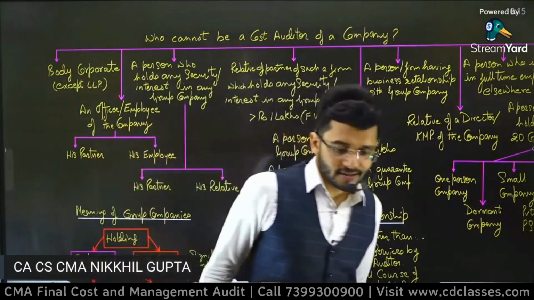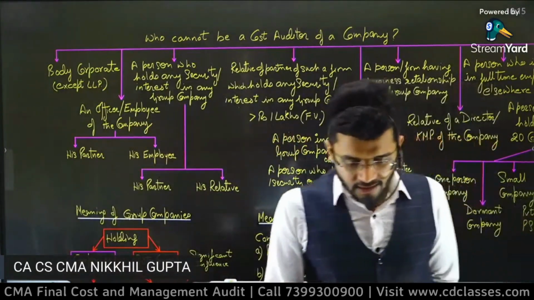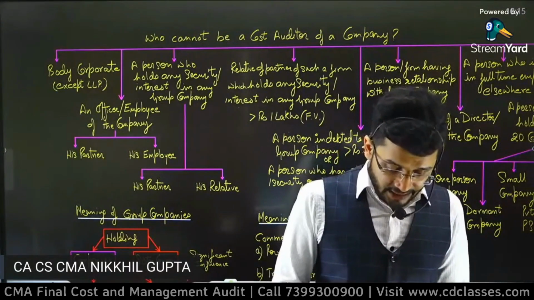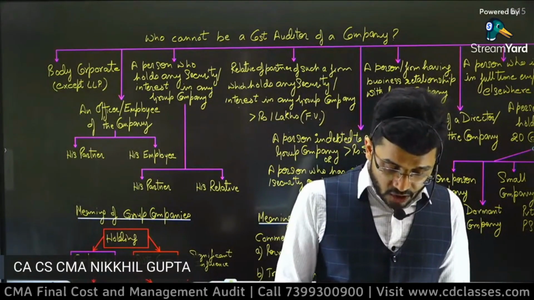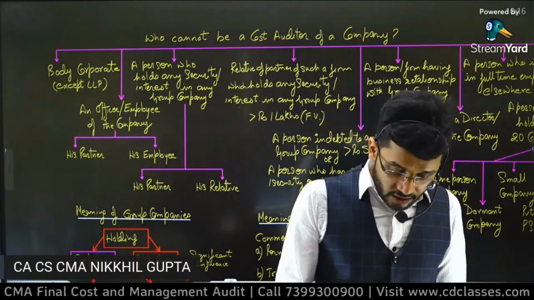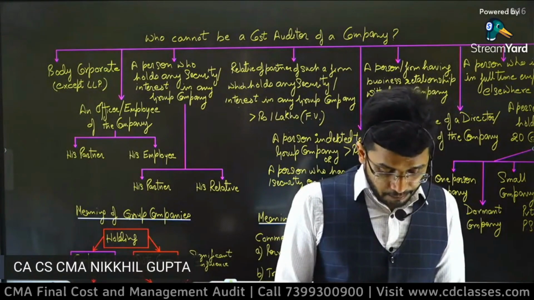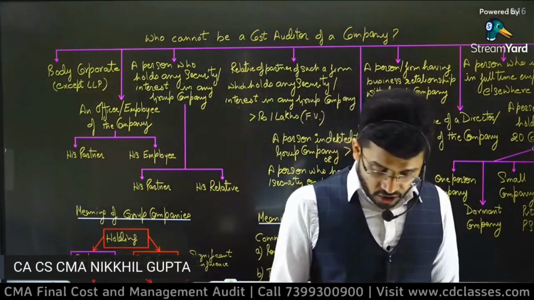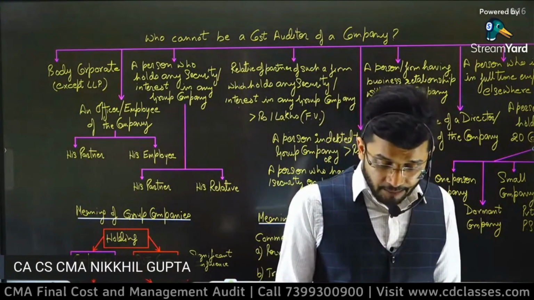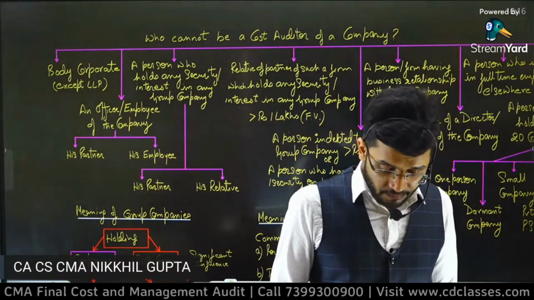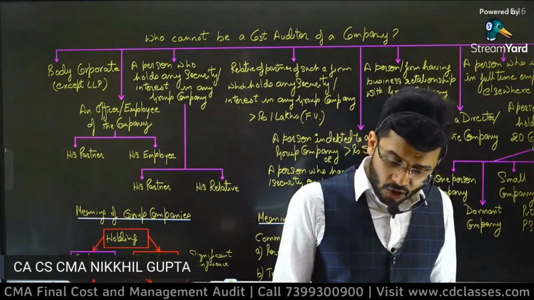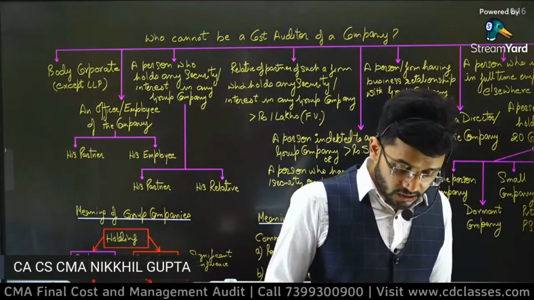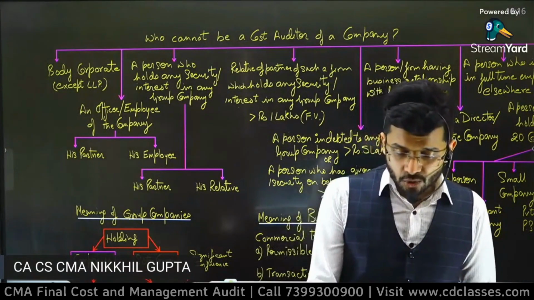Guys, concurrent auditor is an auditor which is dealing with bank audits. So the audits which are related to banks are dealt with by the concurrent auditor. So answer is no. Concurrent auditor cannot be a cost auditor of the company. Neither internal auditor nor statutory auditor nor concurrent auditor can be the cost auditor of a company. Cost auditor has to be an independent person and a third party. And there are a lot of restrictions on appointing cost auditor also. Now let us see further what are the restrictions which are employed to cost auditor.